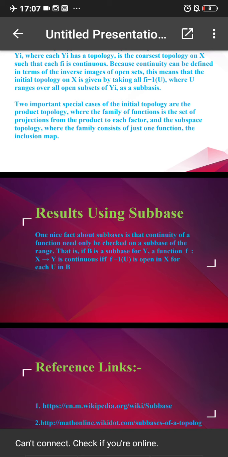One nice fact about subbases is that continuity of a function need only be checked on a subbase for the range.